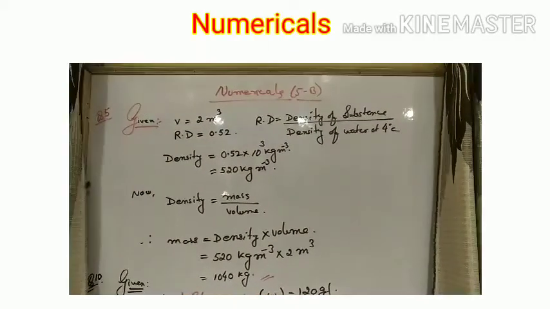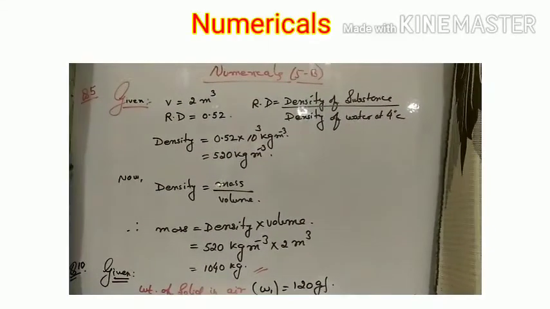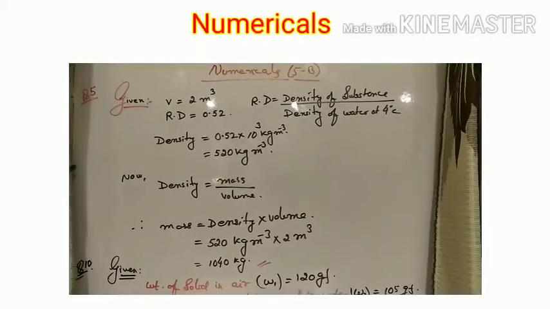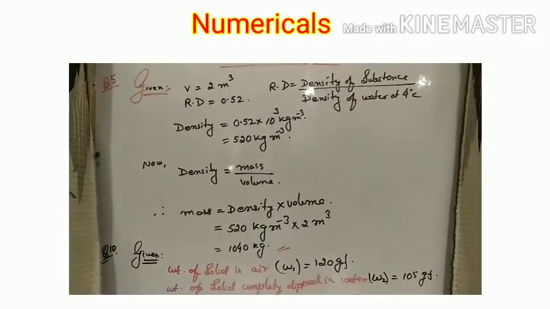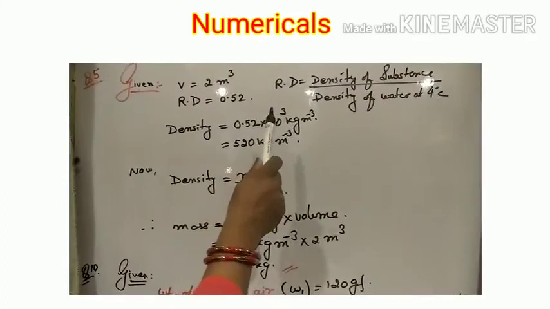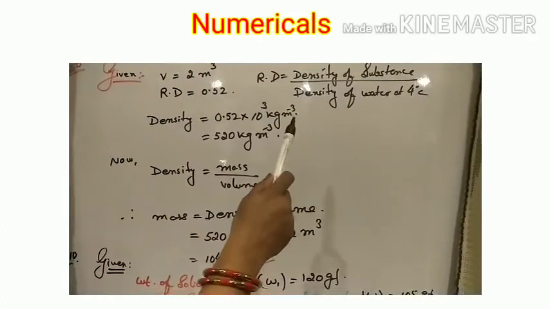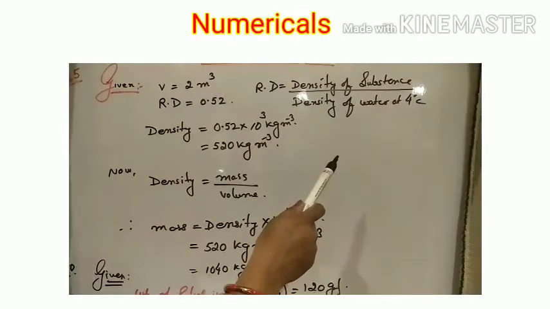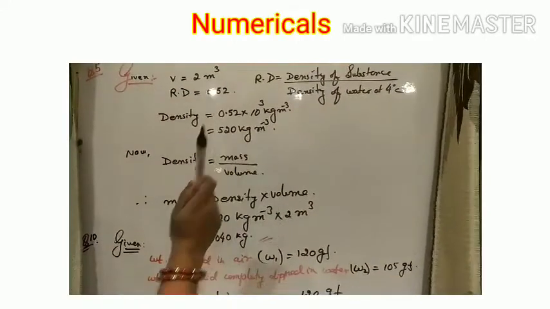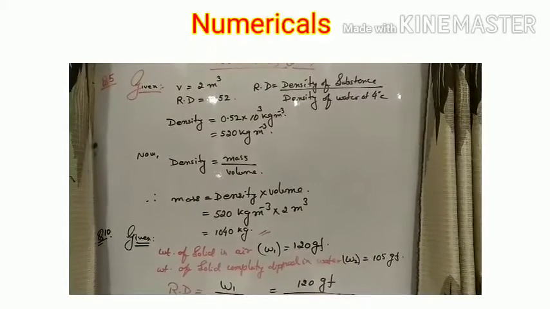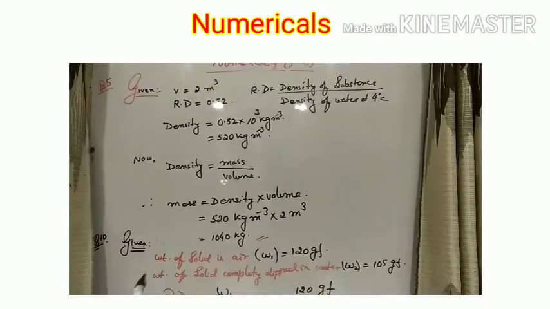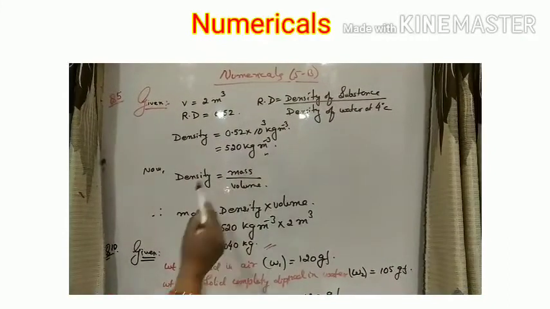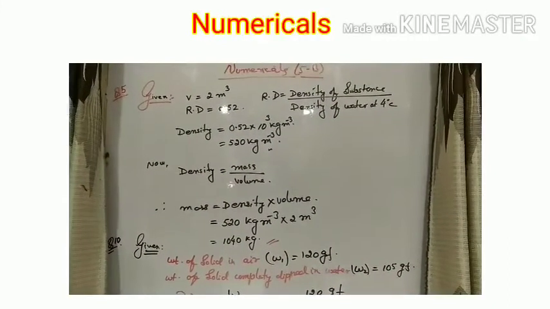Numerical number 5. In this they have asked to calculate the mass of a body whose volume is 2 meter cube and relative density given is 0.52. So volume given 2 meter cube. With this we will first calculate the density using the formula of relative density, that is density of the substance by density of water at 4 degrees C. So density of water 10 to the power 3 kg per meter cube, and relative density given 0.52. When we simplify we will get the density as 520 kg per meter cube.